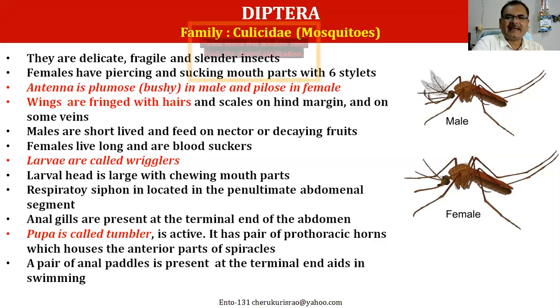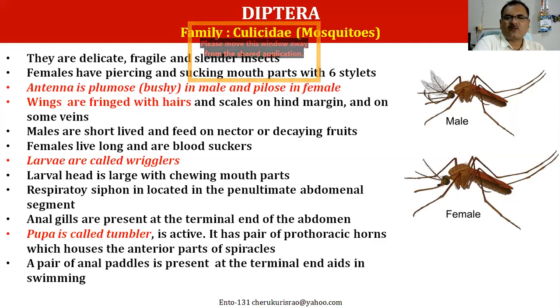In males, it is bushy and has many more hairs compared to the females. So we call it a plumose antenna in males and a pilose antenna in females.